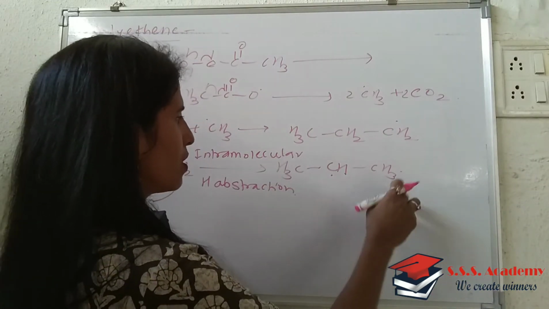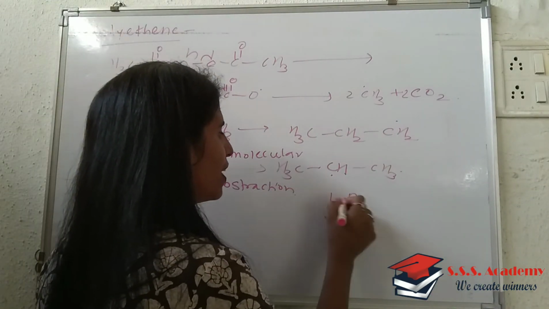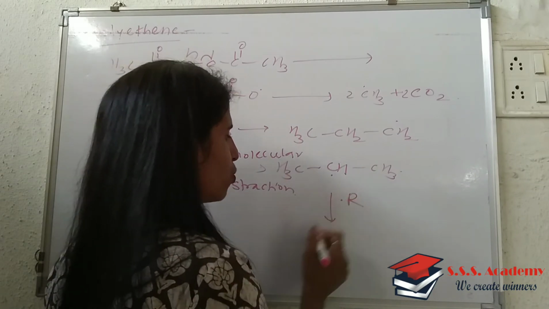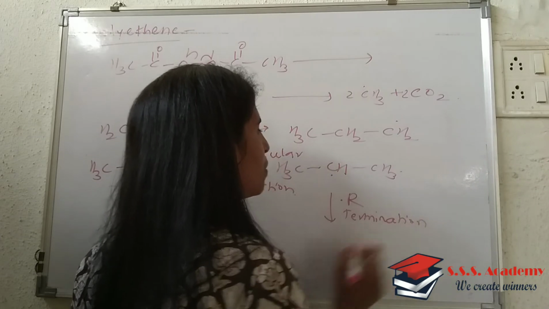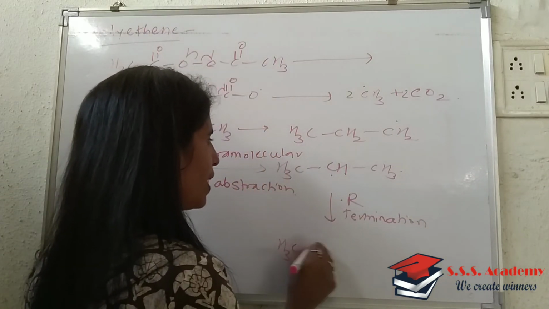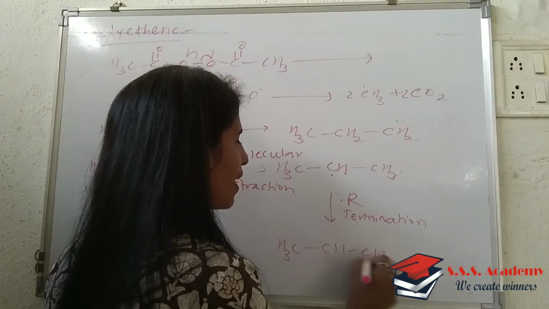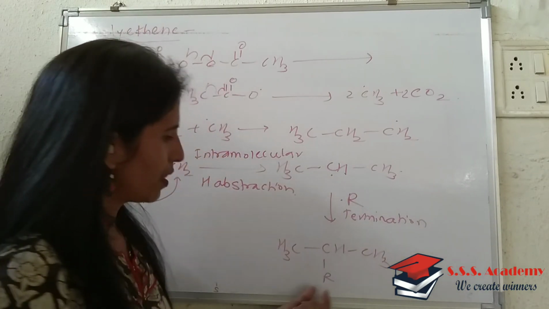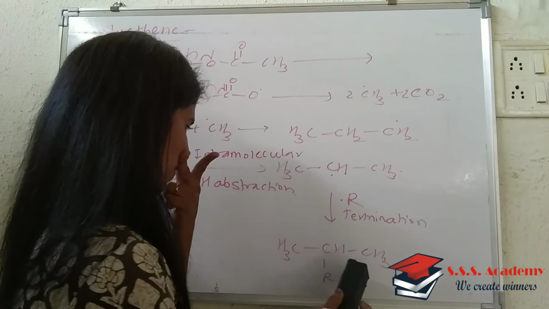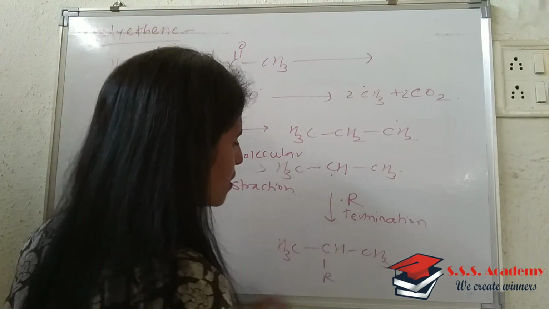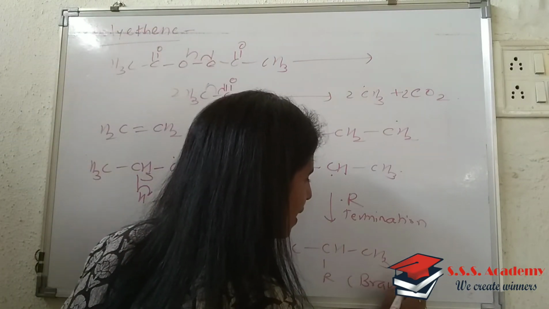Once you got this, next we will write the addition of this R, that is an alkyl group, and therefore it leads to the final state, that is nothing but termination, and that's why the polymeric chains look like this. There is an R, that is nothing but branching, and that's why the polymeric chain results in branching.